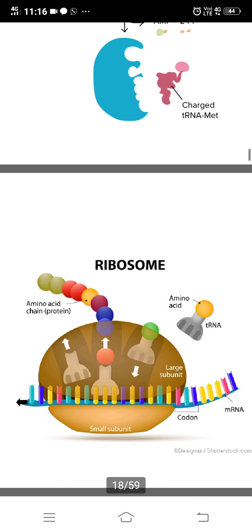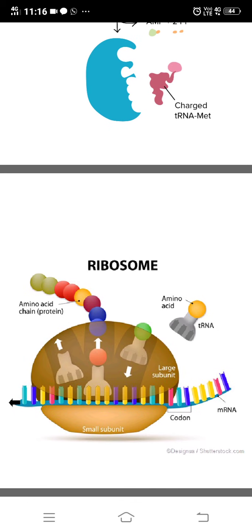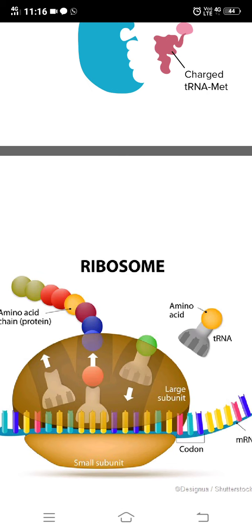So they will come and attach there, and then this tRNA, which has the amino acid for the start codon, that is AUG, will first recognize AUG and come and attach to the place where AUG is. So the tRNA which has methionine as the amino acid will come and attach here. There are 3 places in the ribosome, E, P and A. A is the binding site, the site where the tRNA comes to attach. P is the peptidyl site and E is the exit site. So here the tRNA having methionine will come and attach to AUG.